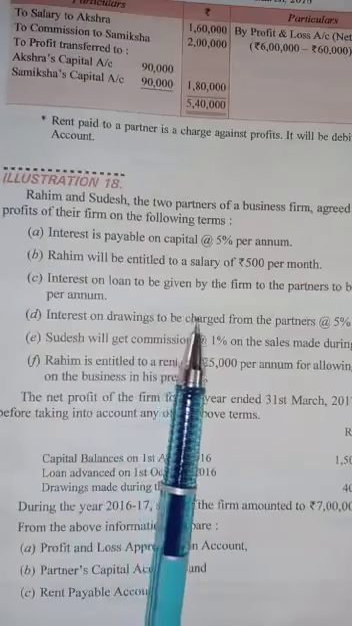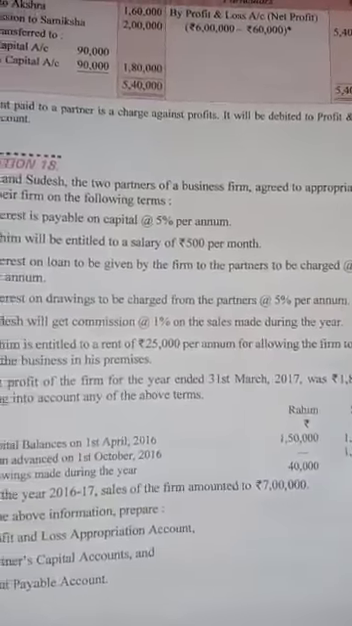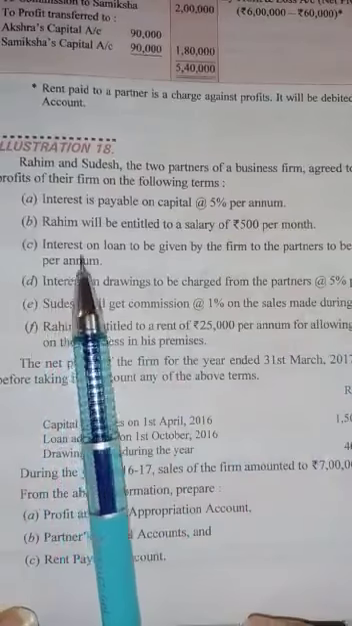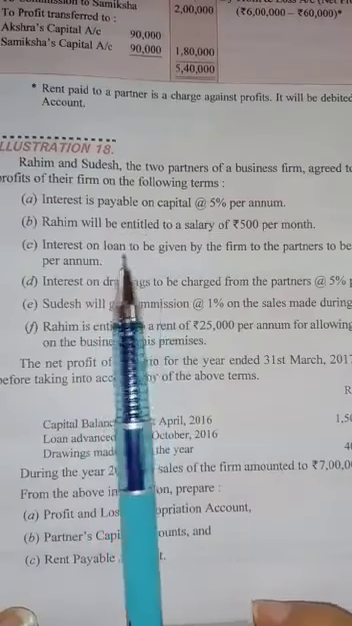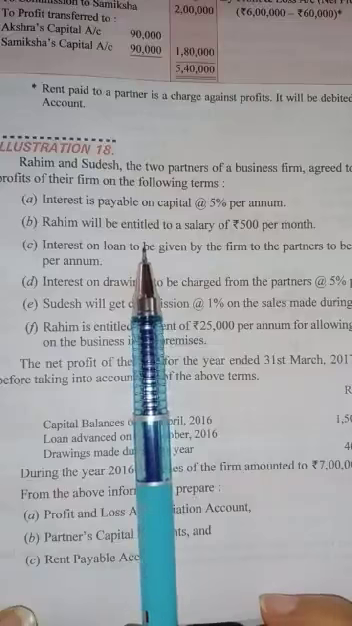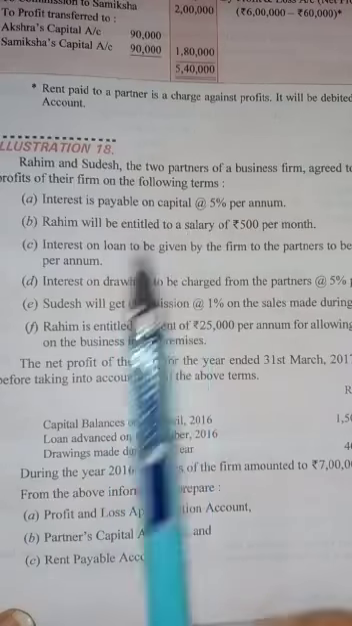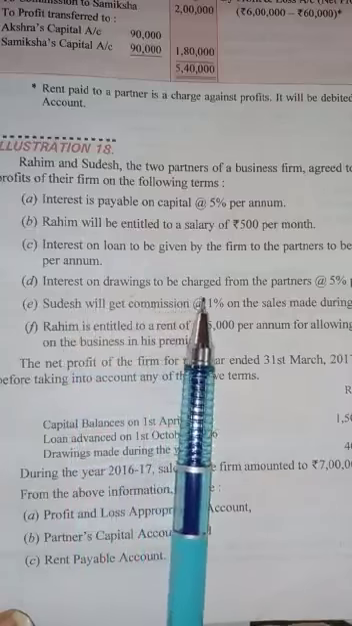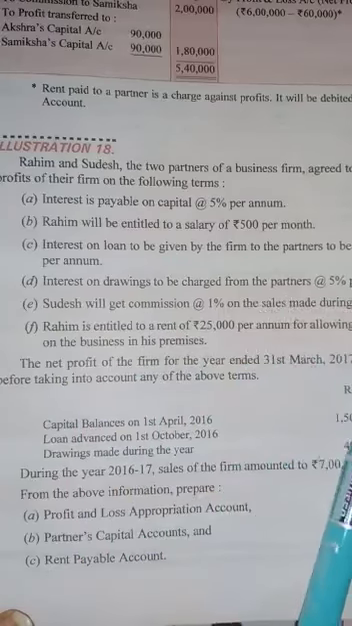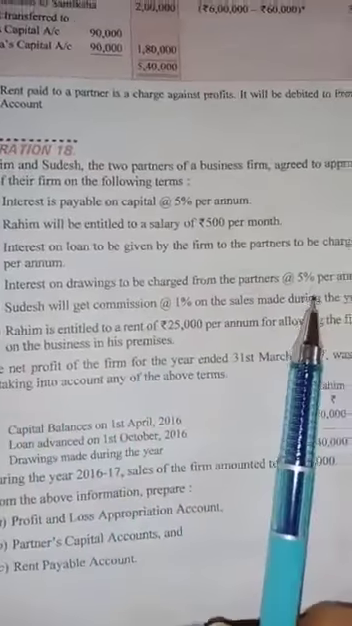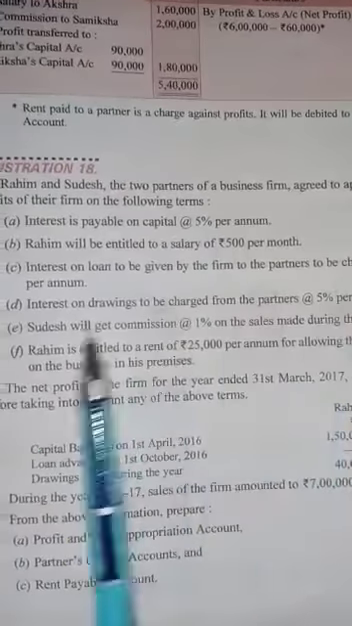Interest on loan to be given by the firm to the partners at the rate of 10% per annum. Means interest will be given at 10% per annum on loan. If there is any loan and we have to give loan interest, then for that we have to prepare the profit and loss account. Interest on drawing to be charged from the partners at the rate of 5% per annum. Interest on drawing, if we will be charging, we will be charging it at 5% per annum.